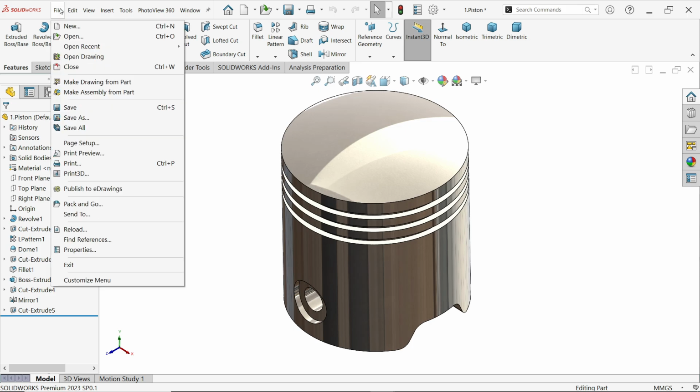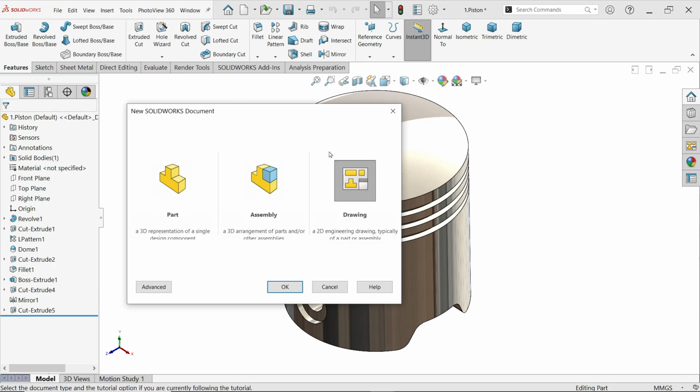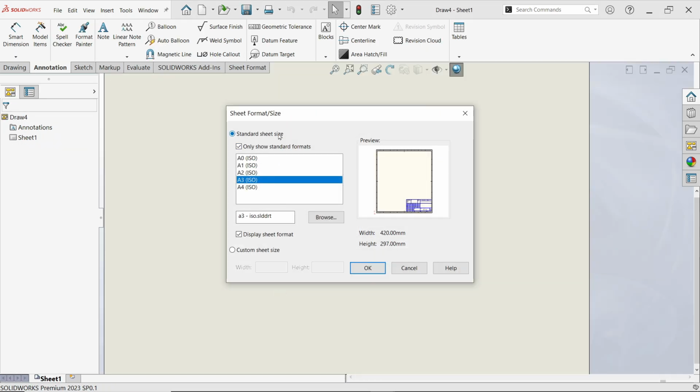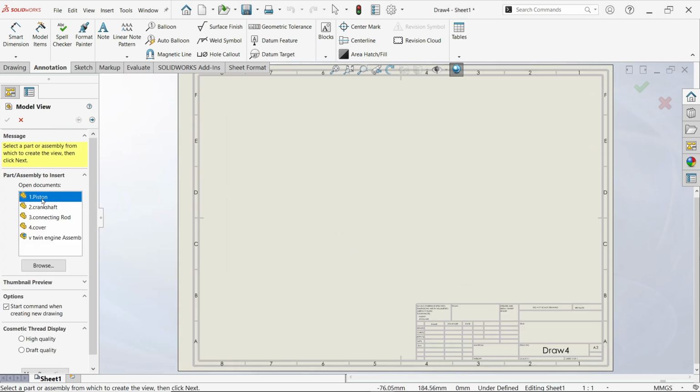Simply open file, activate new, and here choose drawing. Okay. Now here is standard sheet and custom size sheet. I am going to choose standard size sheet. Only show standard format. If you uncheck this, you will see a lot of formats. But I am going to choose any one standard. So A3 ISO size. This is the width or size. Okay. Now all the parts are open, so that's why it is visible here. So simply uncheck.